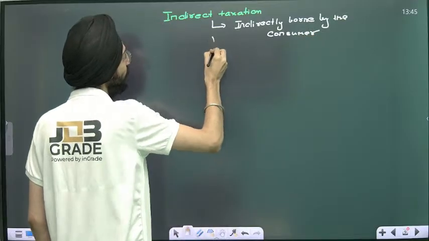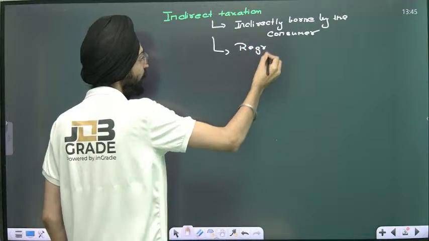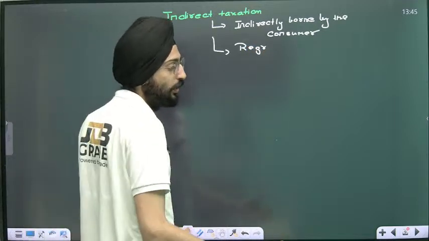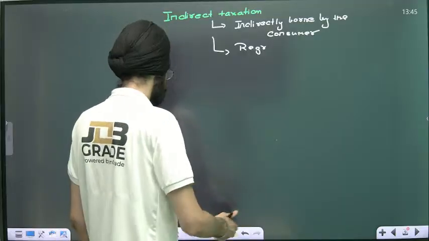It's regressive because it's against the principle of social justice, and it is even against the principle of DPSP, the directive principles of state policy.